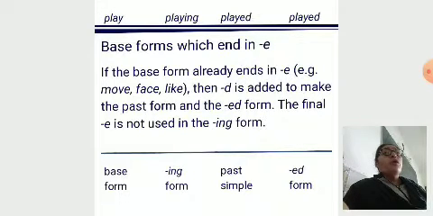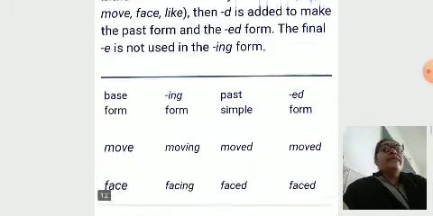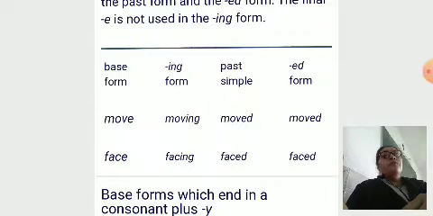Base forms which end in e. If the base form already ends in e, then d is added to make the past form and the past participle form. The final e is not used in the ing form. Form, forming, formed, formed. Move, moving. When we add ing, we have to remove e and add ing. Move, moving, moved, moved. Fade, fading, faded, faded.